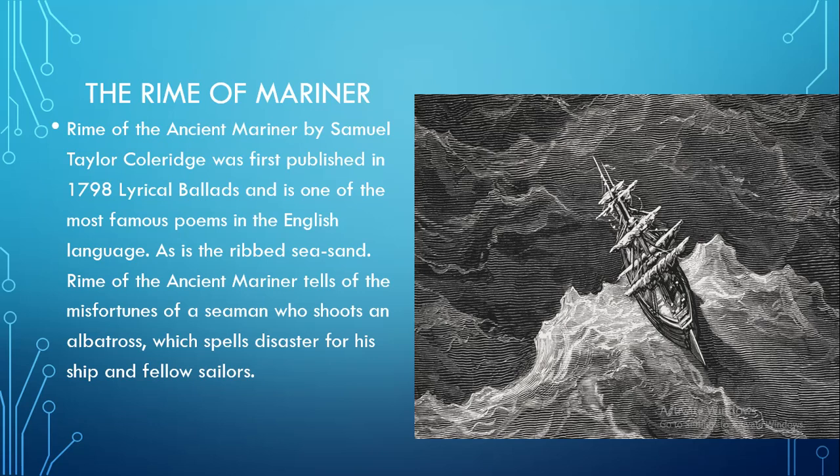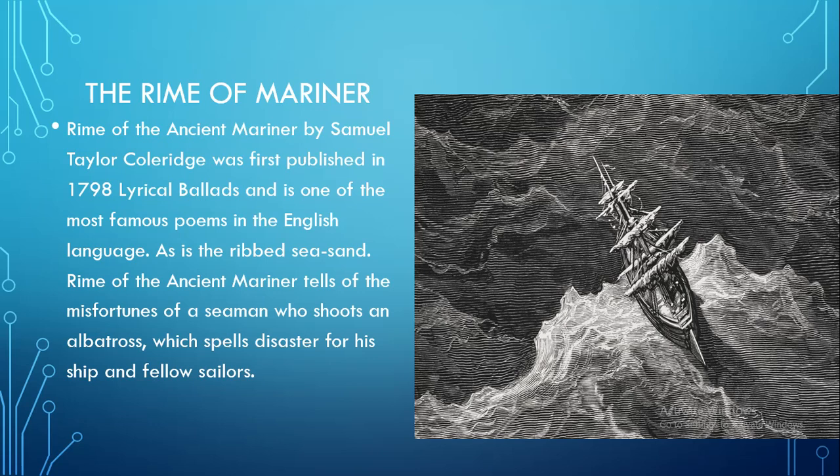Now, the Rime of the Ancient Mariner tells of the misfortune of a seaman who shoots an albatross, which spells disaster for his ship and fellow sailors. The story is that there was a sailor, a mariner, and he accidentally shot a seabird known as an albatross. And while the albatross died, he cursed the whole ship along with the fellow sailors. So, what was the curse? We are going to read about it in that poem.